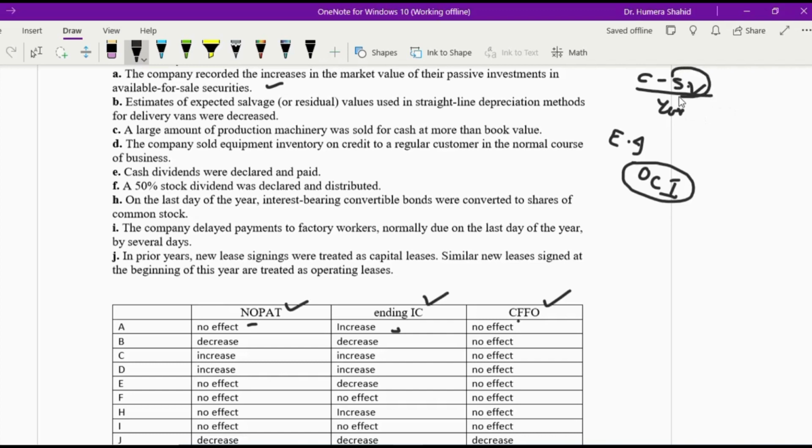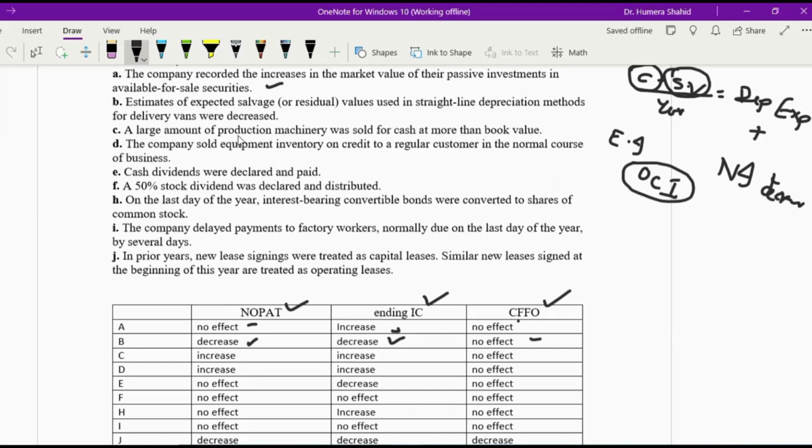When this salvage value decreases, the numerator will increase, and when the numerator increases, depreciation expense will increase, and when depreciation expense increases, your net income is going to decrease, right? Because expense decreases the income. So that's why your net income is going to decrease. Since your net income is going to decrease, it is going to decrease your retained earnings in the invested capital, and it does not have any effect on cash flow from operations because it's depreciation relevant information.